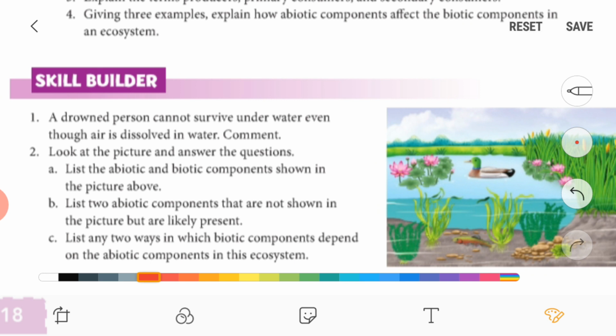Now second one, look at the picture and answer the question. So here first one is, list the abiotic components and biotic components shown in the picture. So here biotic components are plants and fish. Abiotic components, so stones, soil, water, these all are called abiotic components.